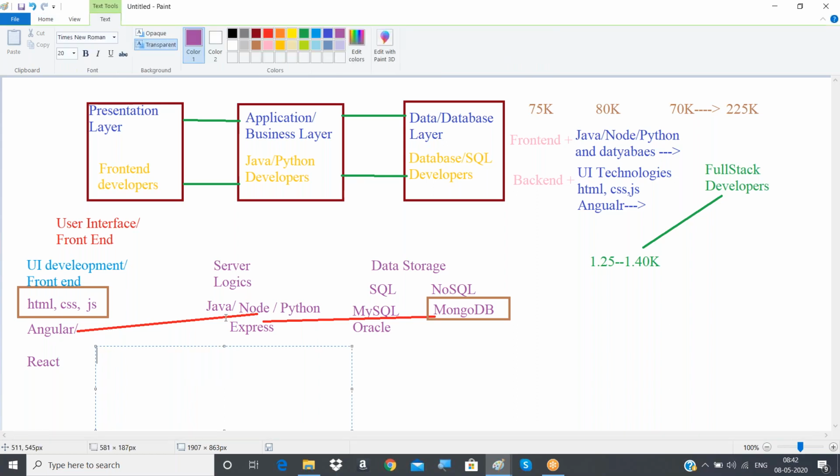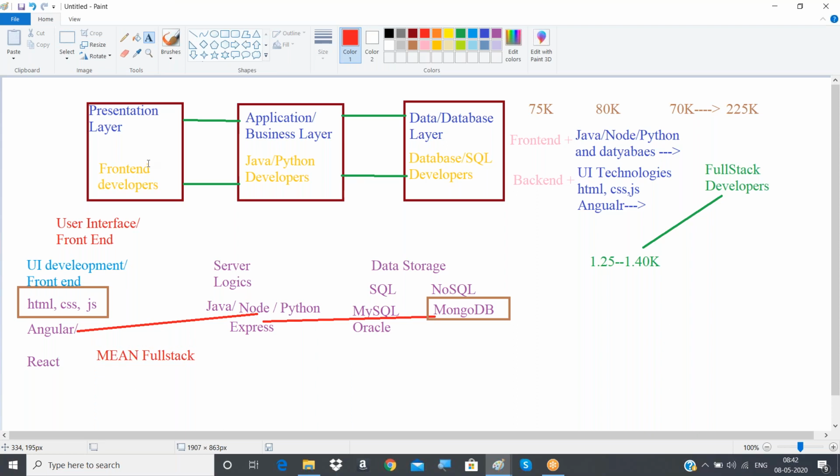If you are learning Angular and Node Express with MongoDB, this has one special name. That is UI development along with the main stack. That's why we call it the MEAN full stack. If anybody is interested in React, which is something different and which we usually do not offer, later we'll be learning React instead of Angular. MEAN means M is MongoDB, E is Express, N is Node, and A is Angular.